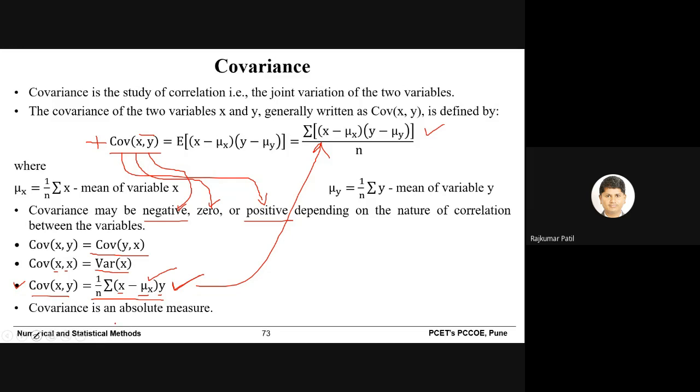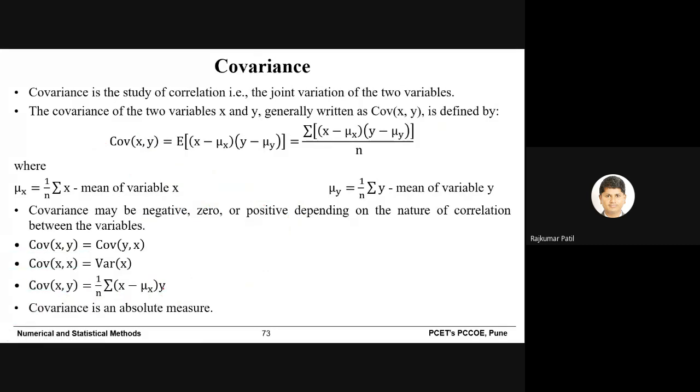Again, covariance is an absolute measure, so it will provide you the absolute value. So you can rely on the covariance. So this is about covariance. The important point on this slide is that when you calculate mathematically the covariance between x and y, you need to use this formula.